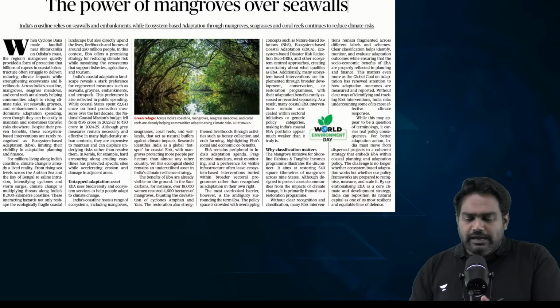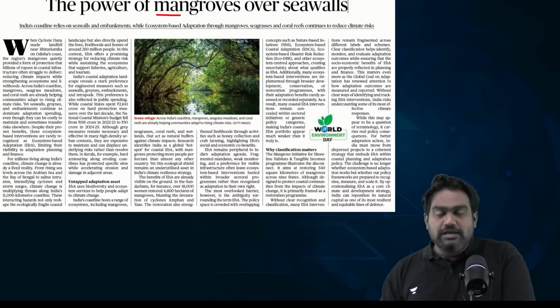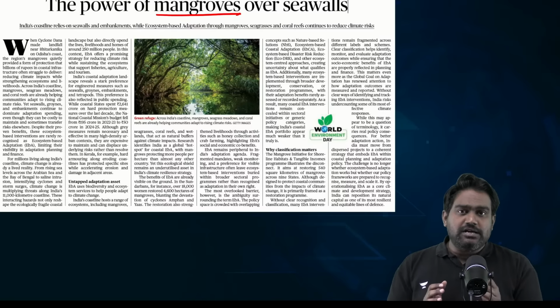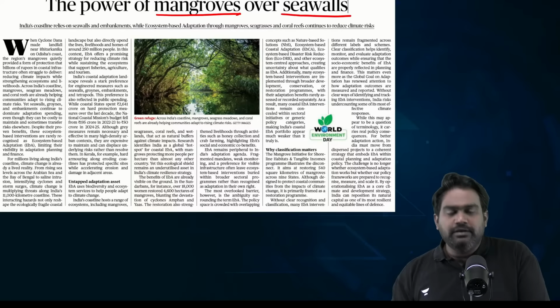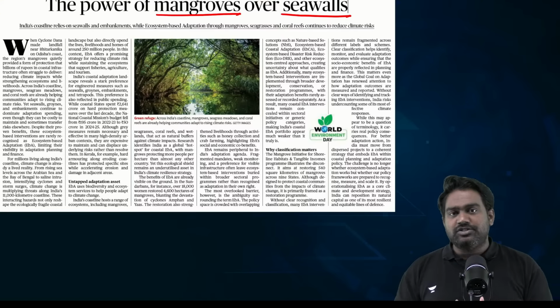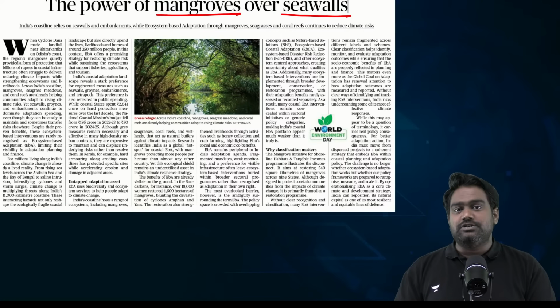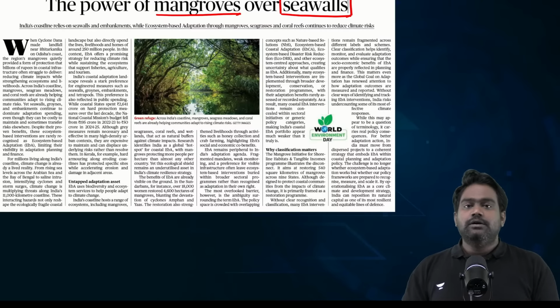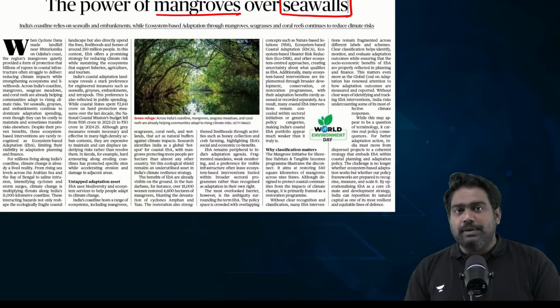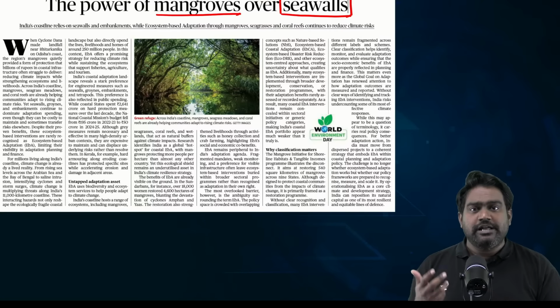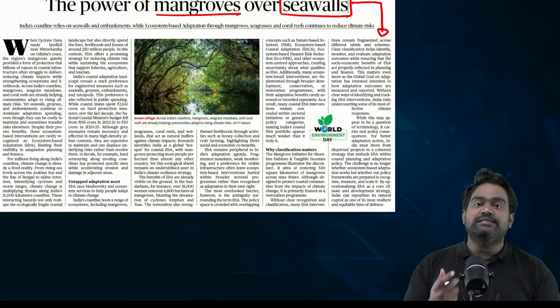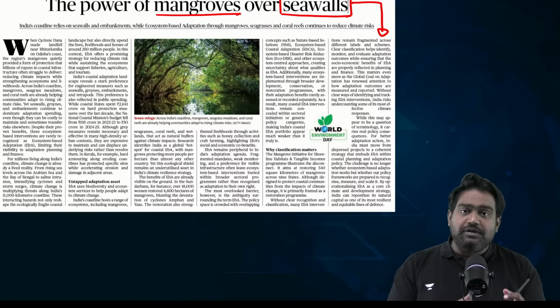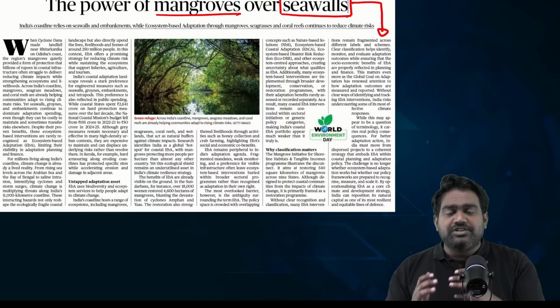There's an article related to the role of mangrove cover in protecting India's coastline. How mangroves can play a much bigger role than even sea walls, embankments, and other structural measures that are taken up in coastal areas to protect the coastline from the impact of hazards and disasters, be it tsunamis, cyclones, coastal flooding, or coastal erosion. They are the biggest risk factors with regard to climate change and rising sea levels, and also because of the increasing frequency and intensity of extreme weather events.